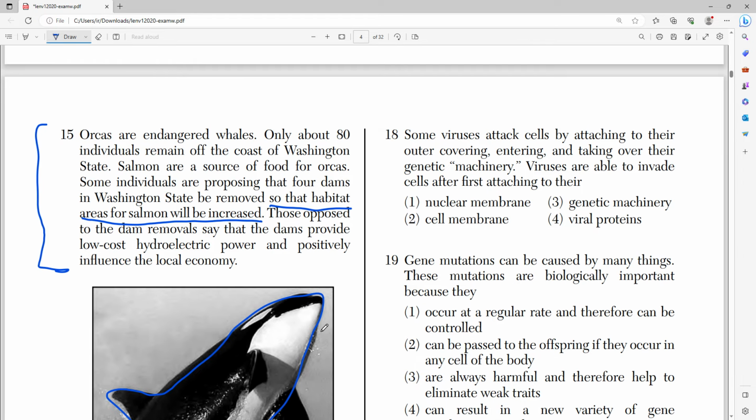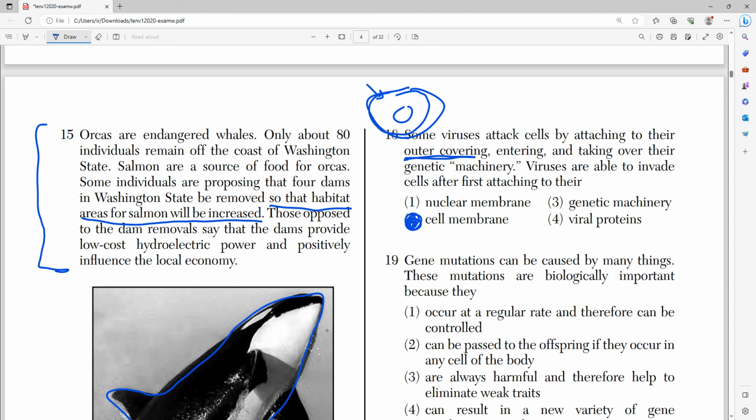Some viruses attack cells by attaching to their outer covering, entering and taking over their genetic machinery. Viruses are able to invade cells after first attaching to their what? Well, think about what we just said. Some viruses attack cells by attaching to their outer covering. What do you think that would mean? Well, that obviously means your cell membrane, right? Think about it. If this is a diagram of a cell, the cell membrane will be the outer covering, and you have to break through that, right?